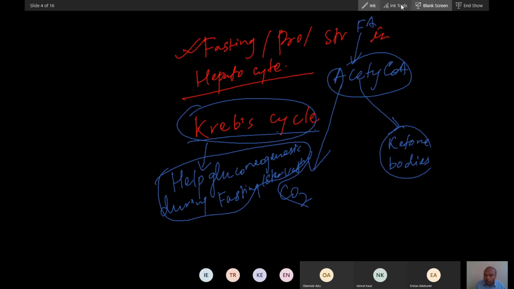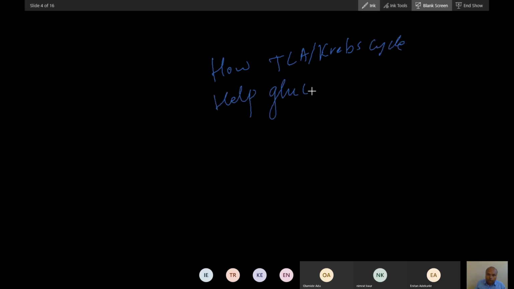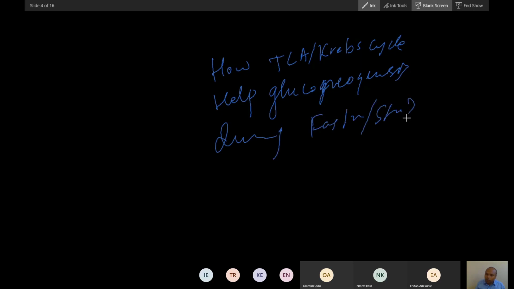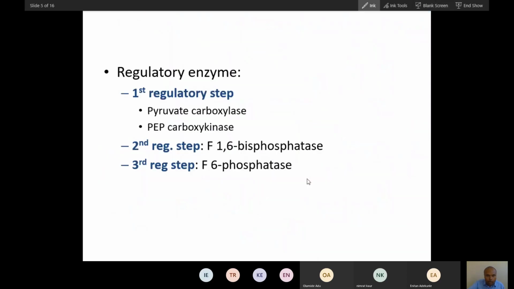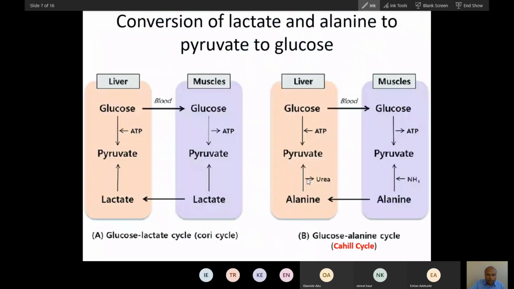We will talk on the question of how the TCA cycle or Krebs cycle helps gluconeogenesis during fasting condition, fasting and starvation. So we have some other slides to talk on this question. So let's pause this here. Now we will go to other questions. So let's see this first.